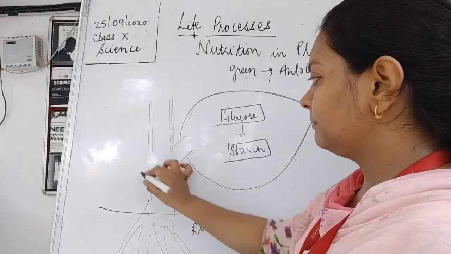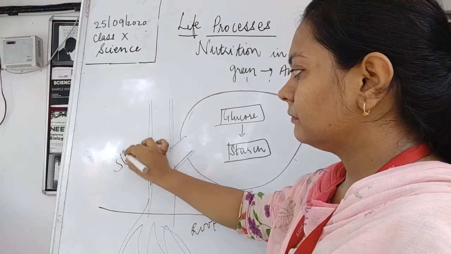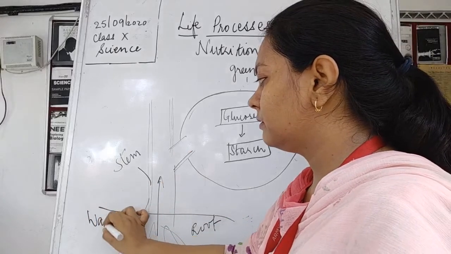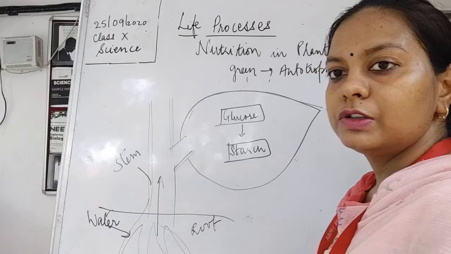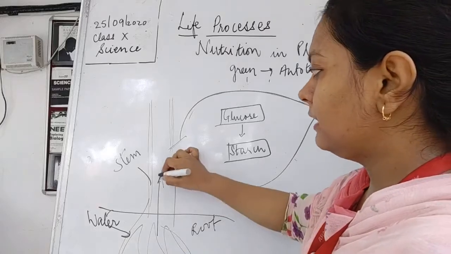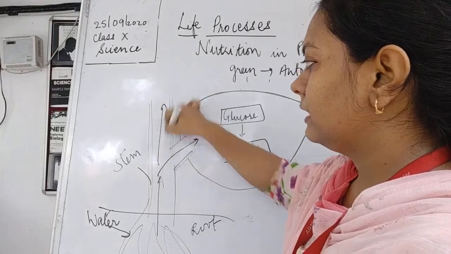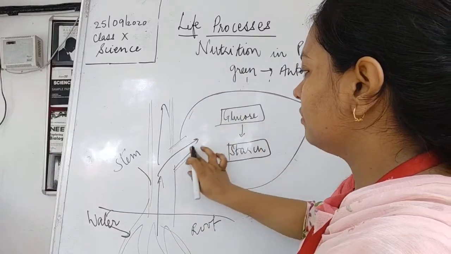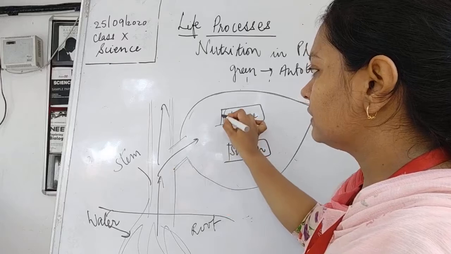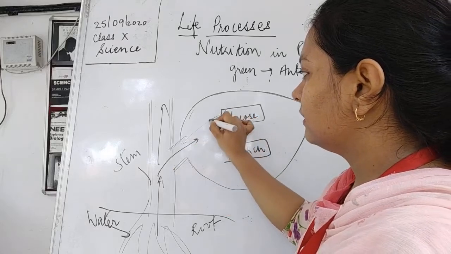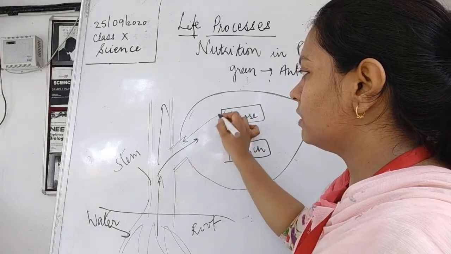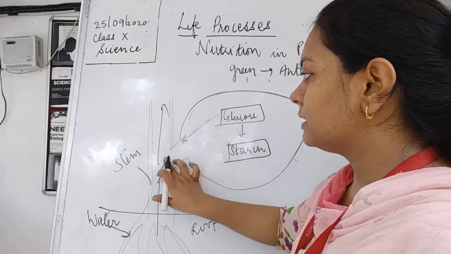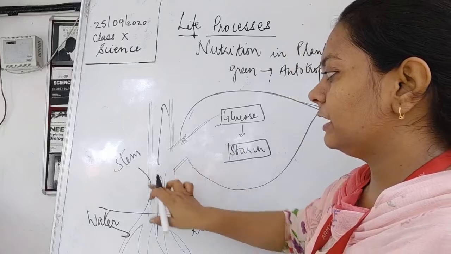Then stem, which is taking up water. So water is being absorbed by the roots. So water is being taken up and this is transported here, and it is also transported upwards. Fine. Now what happens? The glucose which is being prepared here, after the preparation, this also moves down.